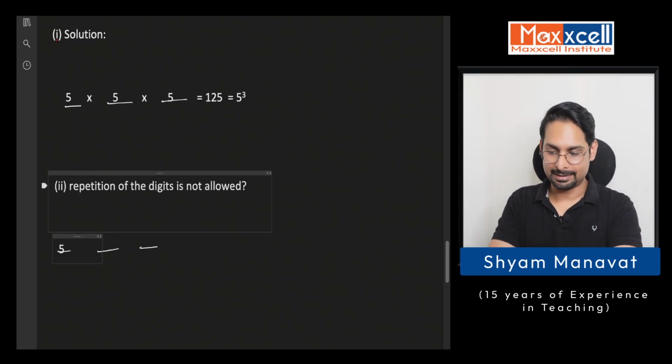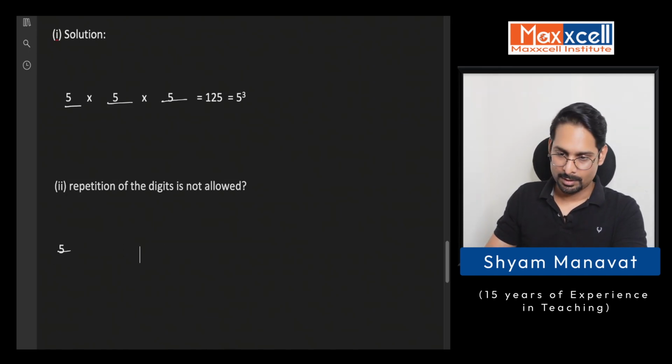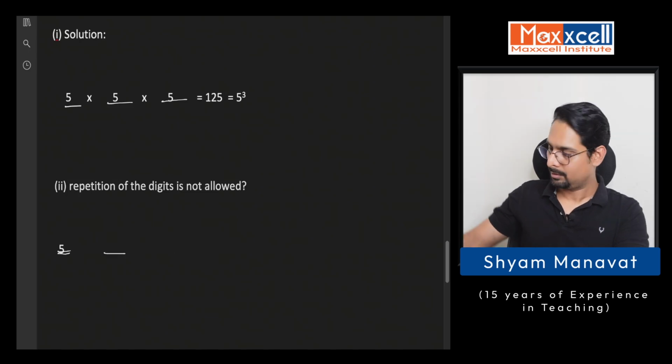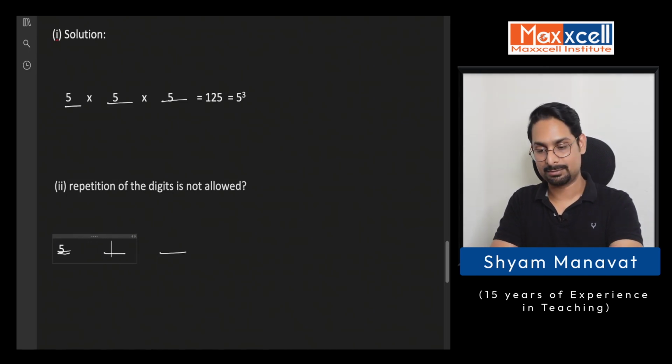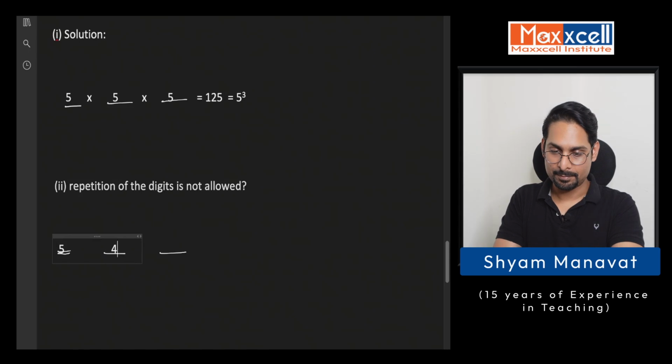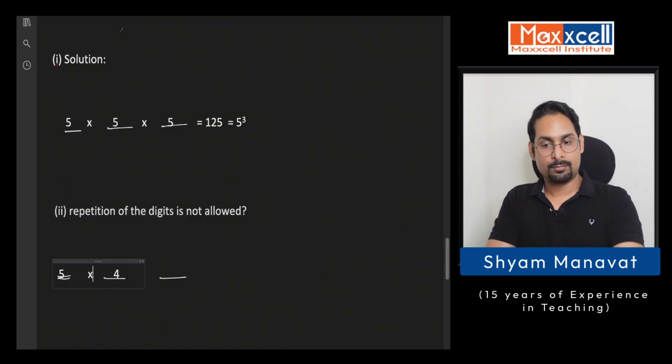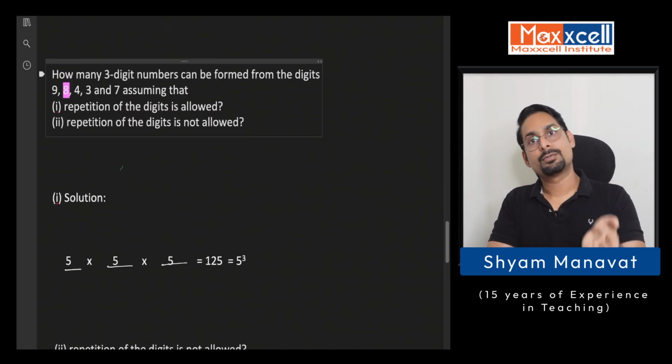That means on the second place, the options, possibilities, whatever you want to call it, reduce by 1. So I have got 4 possibilities on the second place. Why did it reduce by 1? I'm sure you're clear with this, because one of the digits is used and I cannot use it again.